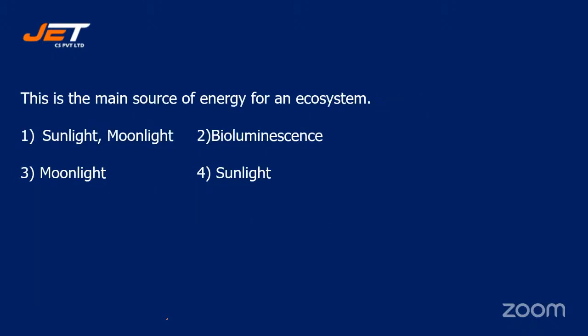Next question. This is the main source of energy for an ecosystem. Your options are number 1, sunlight, number 2, bioluminescence, number 3, moonlight, or number 4, sunlight. What could be the correct answer, students?